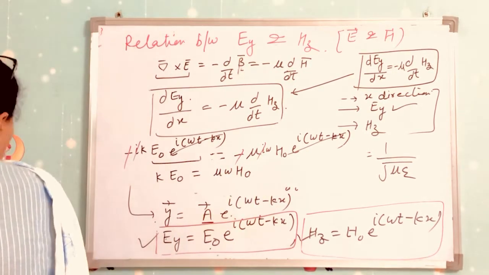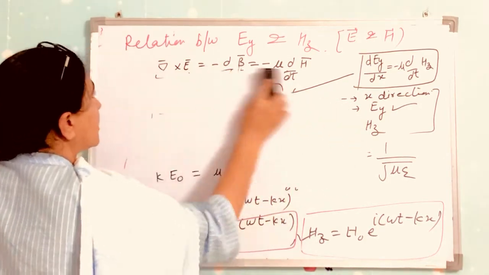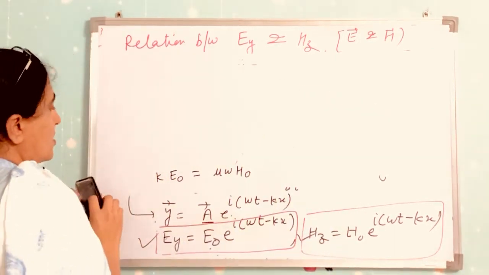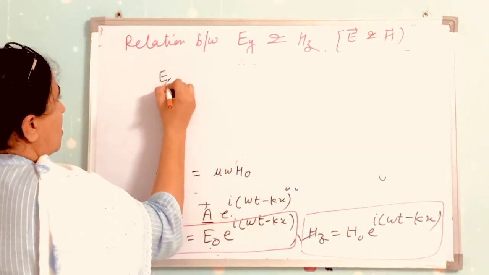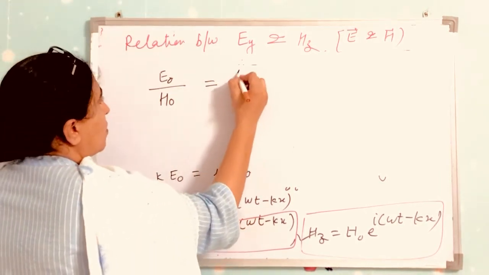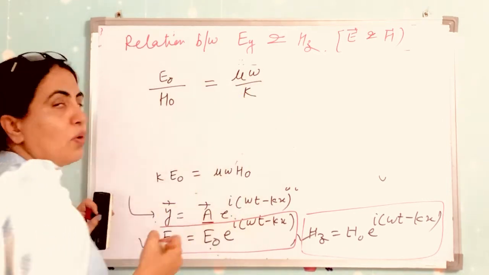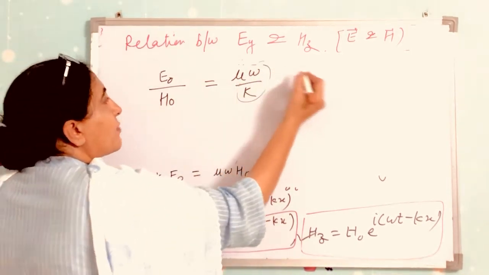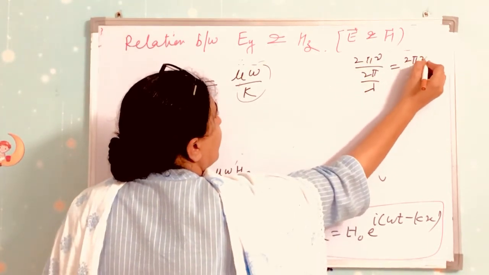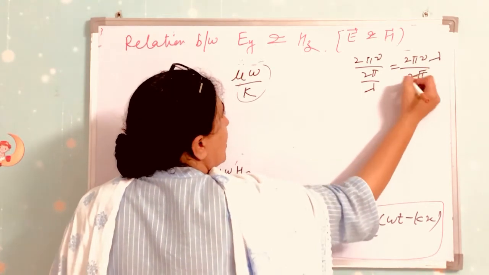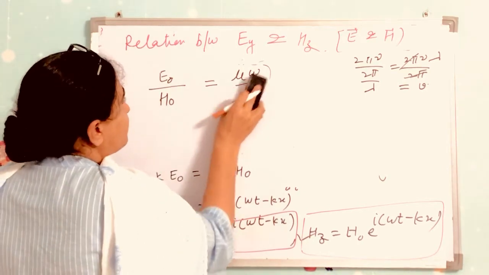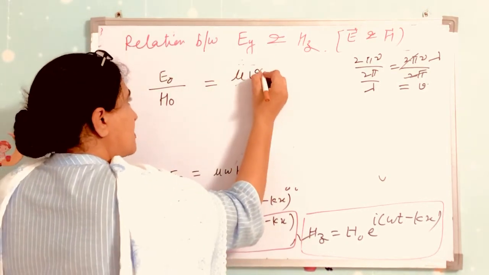From this you can find out the ratio of E naught and H naught. So E naught over H naught is equal to mu omega by k. What is omega by k? Putting 2 pi nu over 2 pi by lambda, this is equal to 2 pi nu by 2 pi into lambda. The 2 pi cancels, and this is equal to v. So you can put here v, the velocity of the wave.